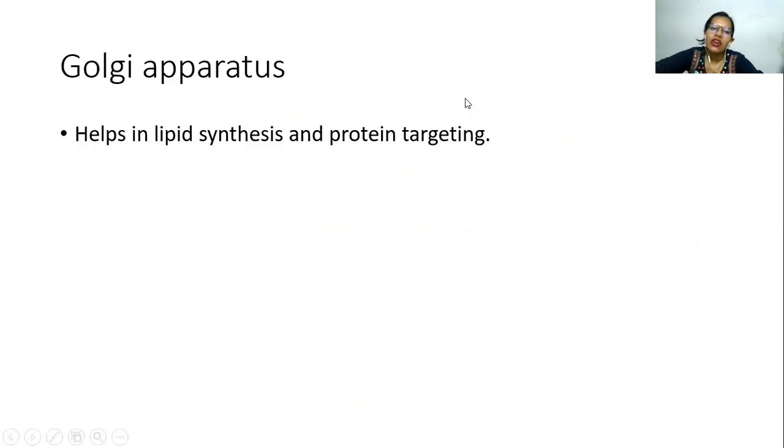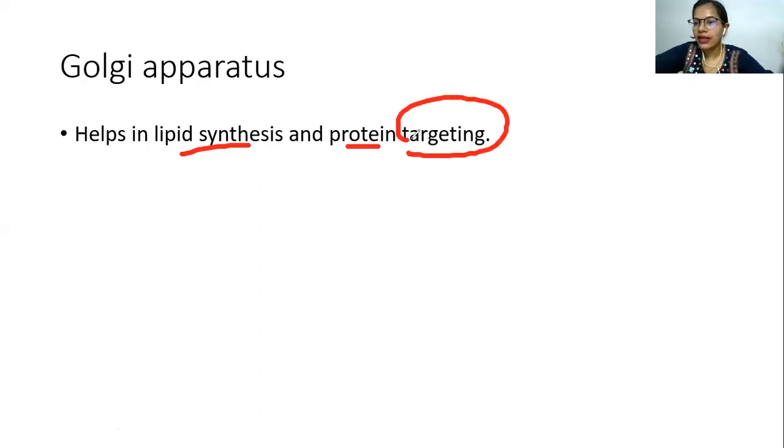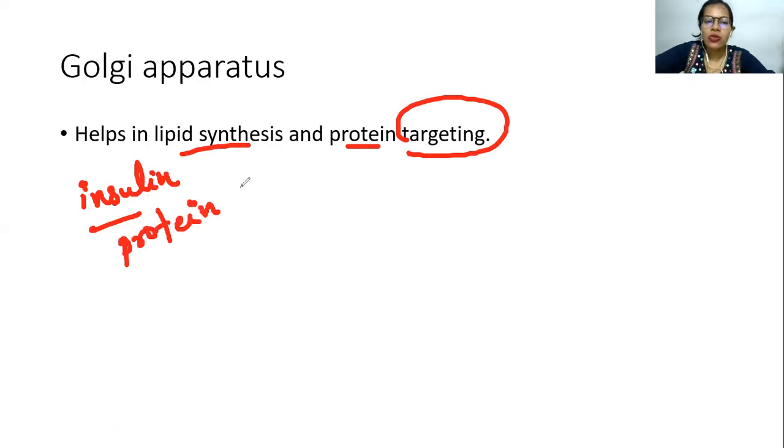Now coming to the Golgi apparatus. So Golgi apparatus is present in eukaryotes. I thought of explaining this with a diagram instead of writing over here. So the first thing you have to remember about the Golgi apparatus is that it helps in lipid and protein synthesis, okay, and in targeting. What I mean by targeting is, suppose you have insulin. Insulin is actually a protein hormone. Everyone knows what insulin is. To be very specific, it's a hormone but protein in nature. The rest of your hormones are steroidal in nature.